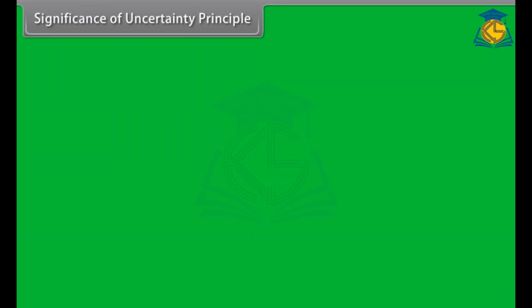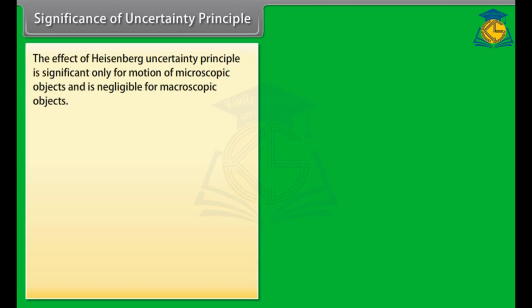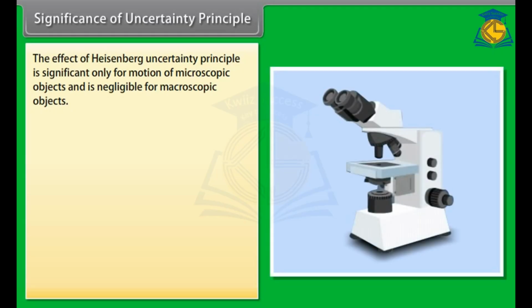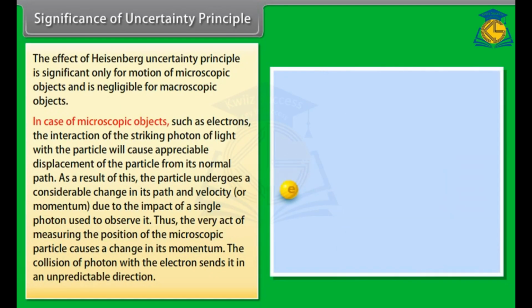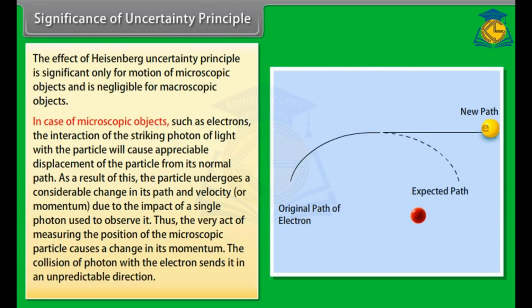Significance of uncertainty principle. The effect of Heisenberg's uncertainty principle is significant only for the motion of microscopic objects and is negligible for macroscopic objects. In case of microscopic objects such as electrons, the interaction of the striking photon of light with the particle will cause appreciable displacement of the particle from its normal path.